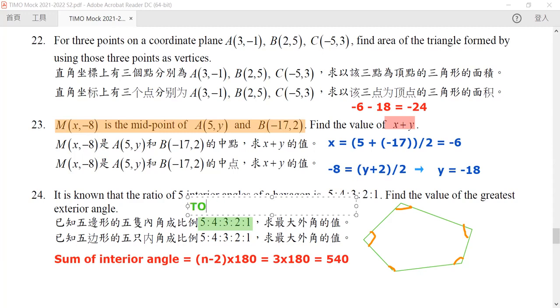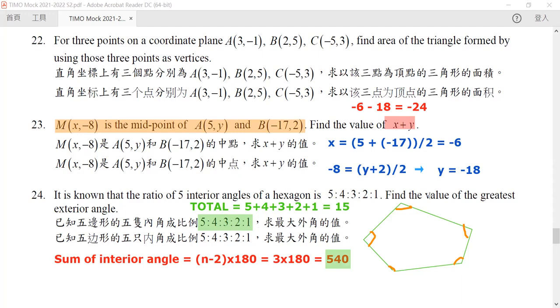The total is 5 plus 4 plus 3 plus 2 plus 1, which is equal to 15. If we divide this 540 into 15 parts, the angles will be of 1 part, 2 parts, 3 parts, 4 parts, and 5 parts. Now, here comes my question.